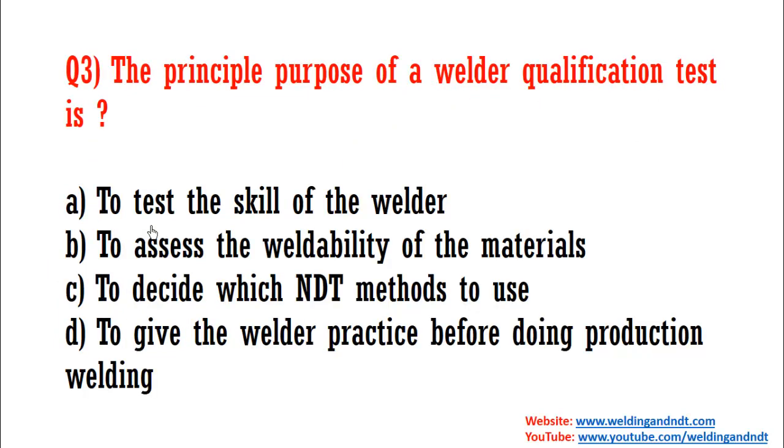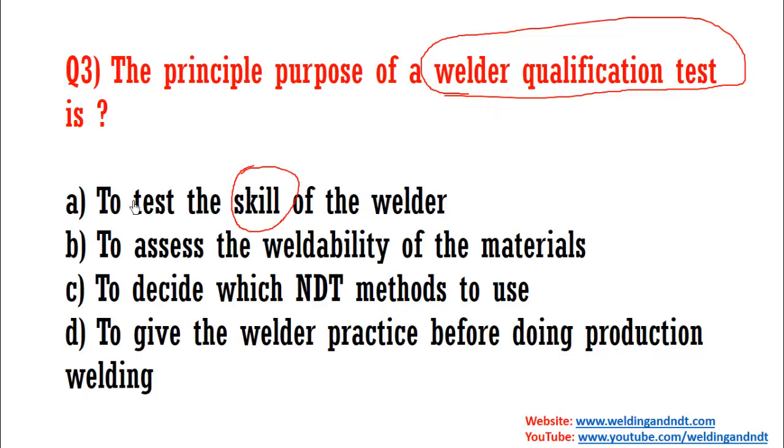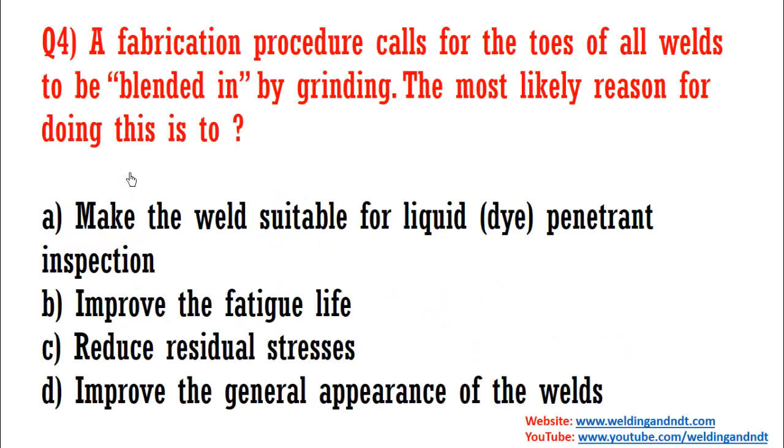Now question number 3, the principal purpose of a welder qualification test. So this is a very fundamental question. Why do we carry out the welder qualification test? So we carry out the welder qualification test to check the skill of the welder, or to check the ability of the welder, that the welder can produce a sound welding or not. So the answer will be A. Now we'll move to next question.